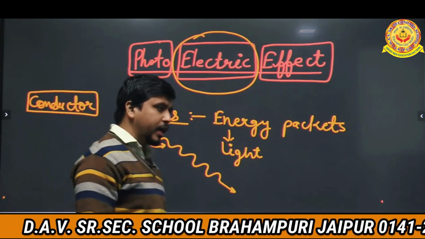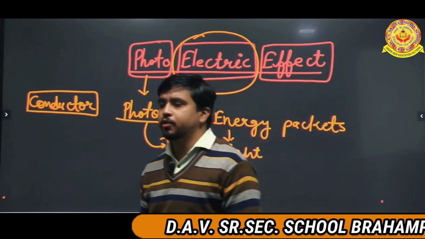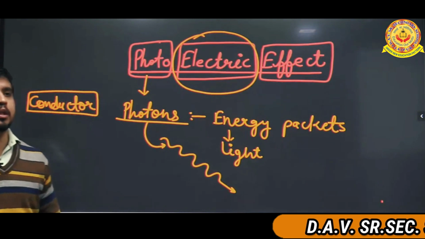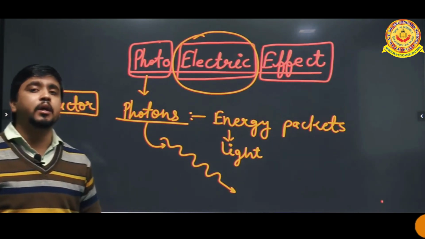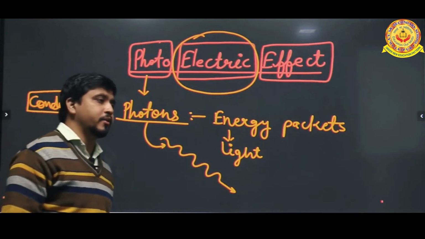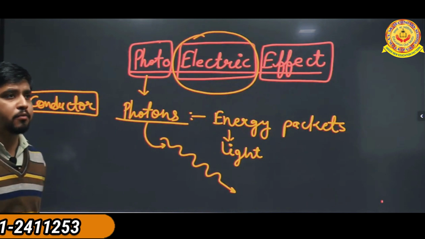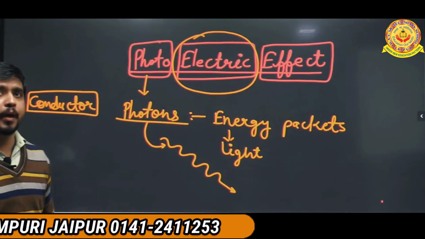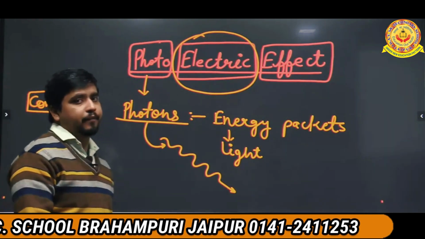Now, free electrons means those electrons which do not have any kind of potential energy. All the electrons have kinetic energy. They are continuously moving in random directions. There is no specified direction of electrons. That's why they are not producing the electric effect, but they are useful to produce the electric effect.